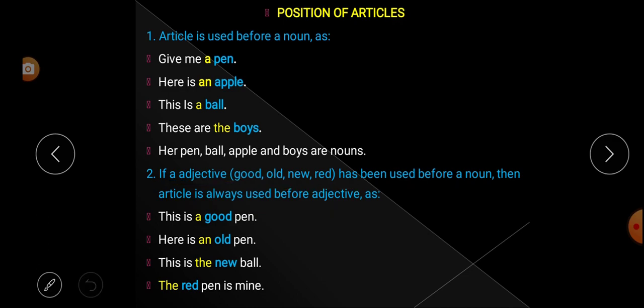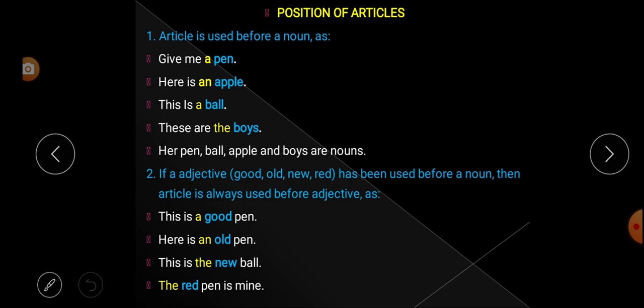So in the second rule it is said that if there is an adjective, and we know that an adjective is a word which explains or describes a noun or pronoun, like good, old, new, red, or any other adjective, used before a noun, understood? Then we have to use the article before the adjective.